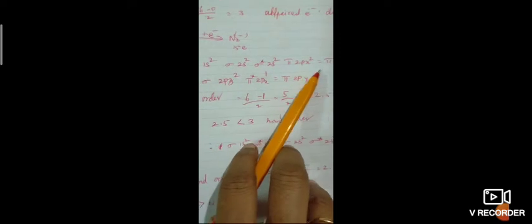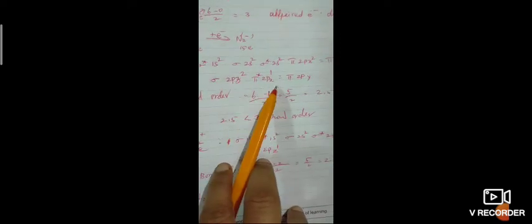If one electron is removed, it has 13. If one electron is added, it has 15. So N2 minus will have 15 electrons: sigma 1s2, sigma star 1s2, sigma 2s2, sigma star 2s2, pi 2px2, pi 2py2. It will be filled in such a way.